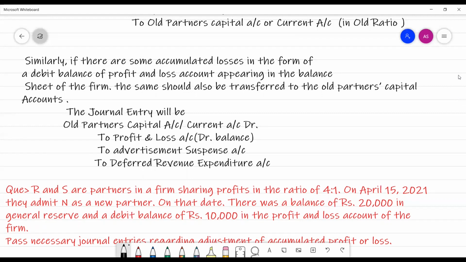But if the capital account is a fixed capital account, then in that case we will not use the capital account. We will use the current account. In that case, the entry will be: old partners' current account debit, to profit and loss account debit balance, to advertisement suspense account, to deferred revenue expenditure account. Here is one question related to this topic.